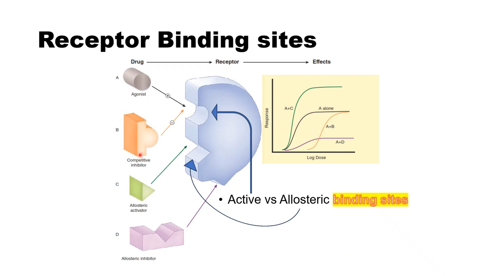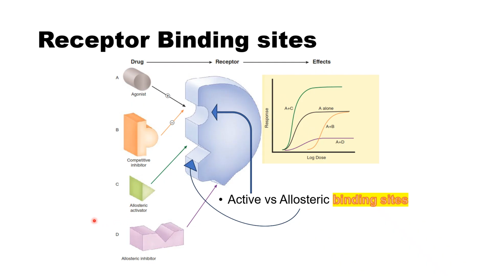So the allosteric agonist or activator produces better fitting three-dimensionally between the agonist and the receptor side, the active binding side, in a way that the agonist will produce a higher Emax than without that allosteric agonist.